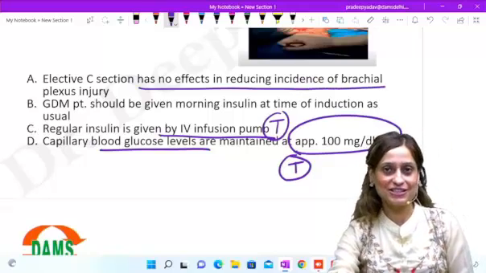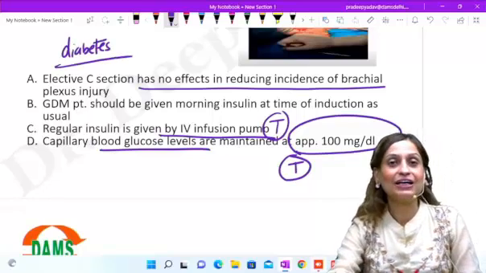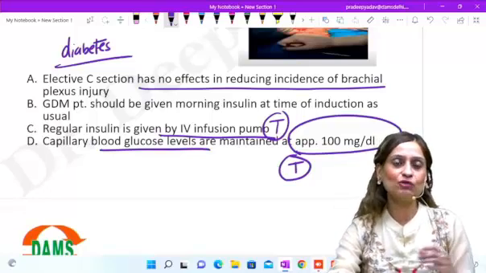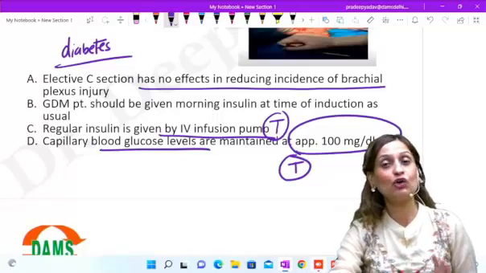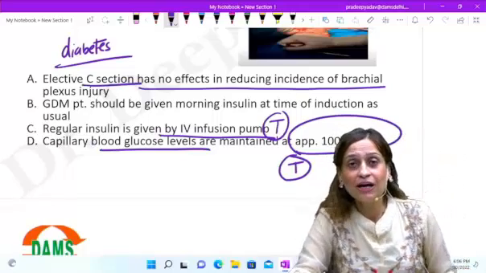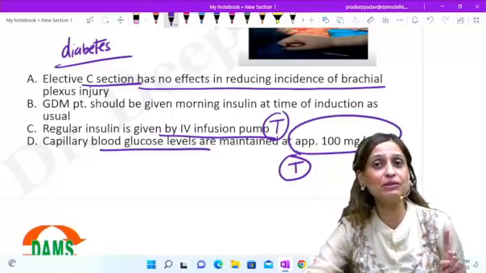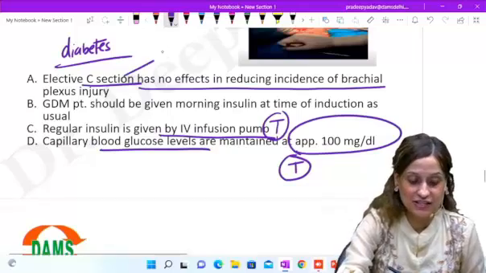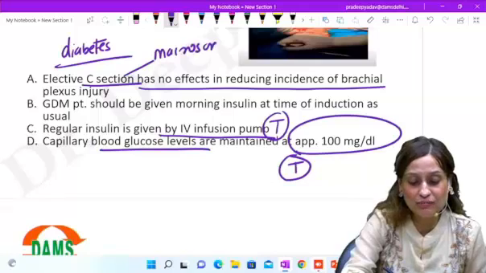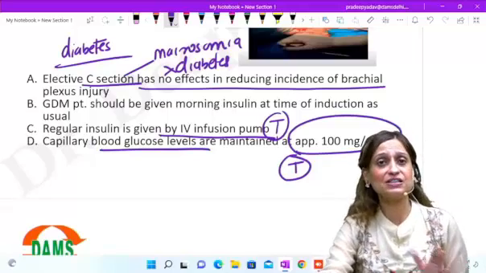Now, elective cesarean has no effect in reducing the incidence of brachial plexus injury. Please understand, diabetes itself is not an indication for cesarean, because just because a woman has diabetes, cesarean section will not help anywhere. Cesarean section will help in reducing brachial plexus injury only in patients with macrosomia. So elective cesarean will reduce brachial plexus injury, but this is when you are talking about macrosomia, not about diabetes in general. So actually option A is a true statement.